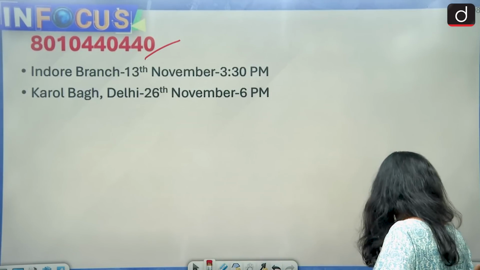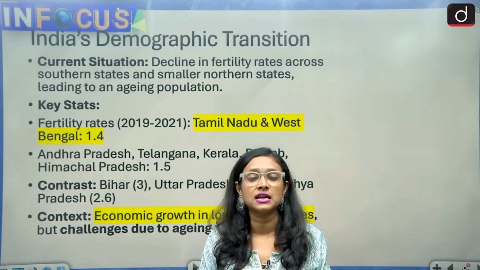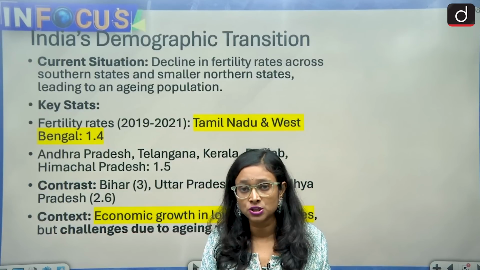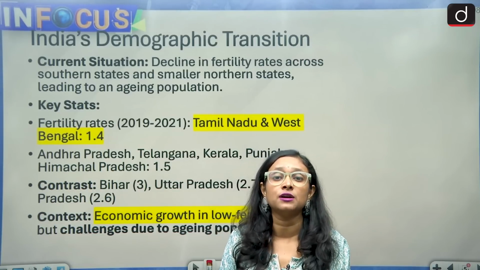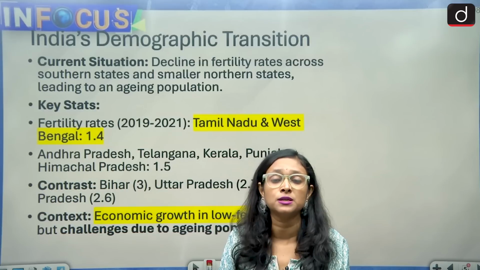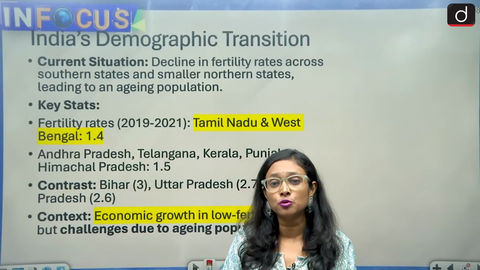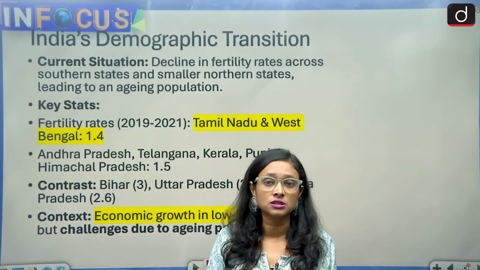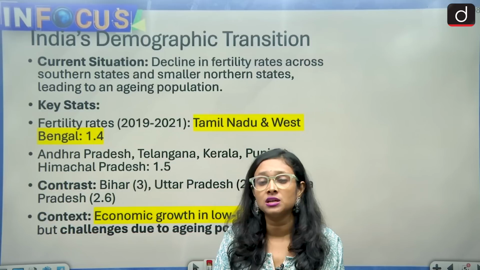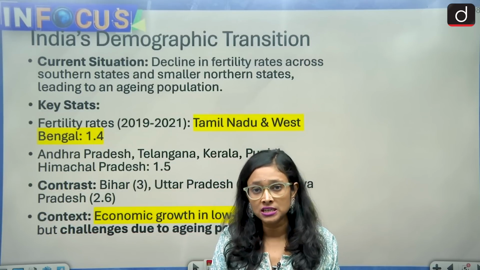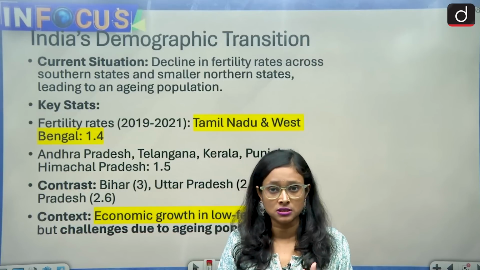So what was the news? The news is that few southern states, especially Tamil Nadu and Andhra Pradesh, have expressed concern about decline in population because they are facing the cost of population decline. They have also declared that they are going to incentivize those families who are focusing on population growth and who are reproducing more children. So this is the news which we are going to discuss in today's session, that what would be the cost of population decline. Despite India having the largest population in the world, a few states are suffering from that. So why there is a regional imbalance, we are going to discuss in this session.